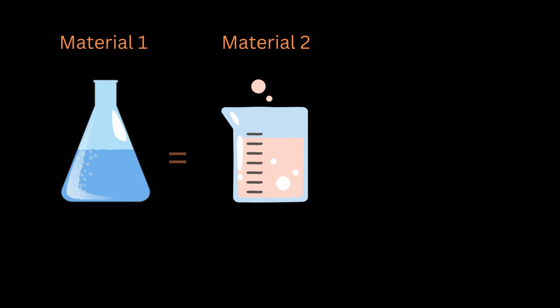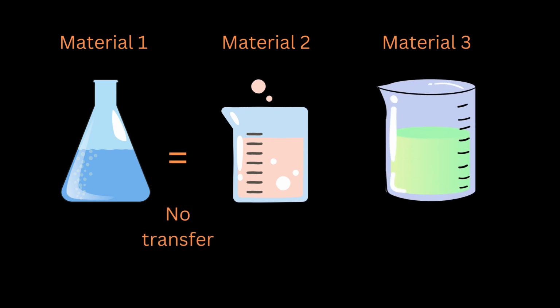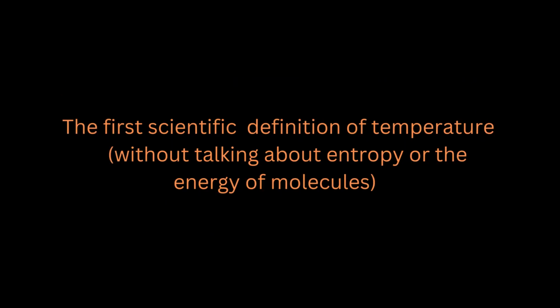This law states that if two materials don't transfer heat between them, and one of those materials won't transfer heat to a third material, then that first one will also not transfer heat to that third material. This might seem very obvious, at least if you think about what happens when you mix two liquids of the same temperature together. But this law gives us our scientific definition for temperature, seeing as, generally, instead of saying these objects are in thermal equilibrium, we would just say that they have the same temperature.